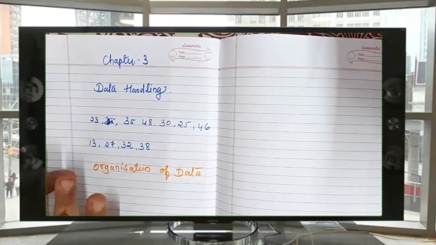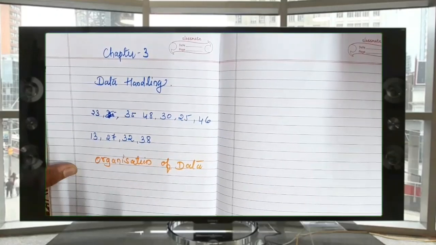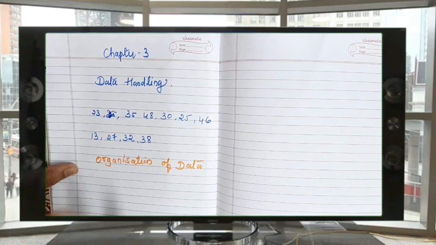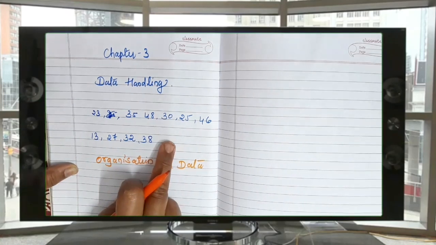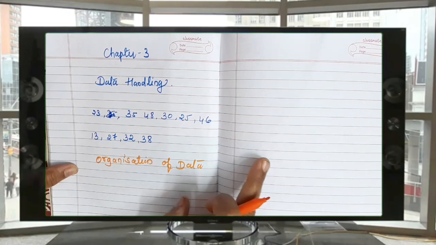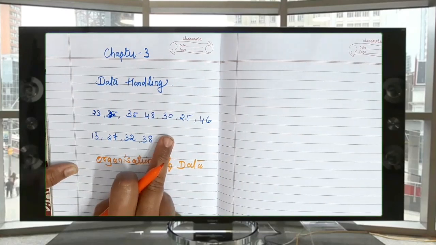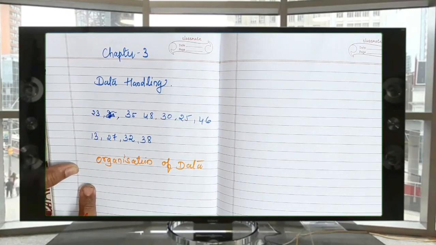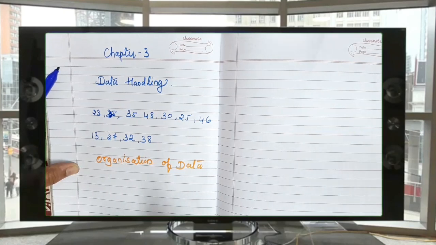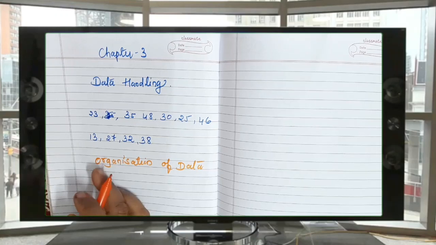These are data or marks or score of something. Just by seeing this, you must understand, oh, this is the marks of the students of the class so and so, or this is the roll number. So now what to do then? How to organize this data?